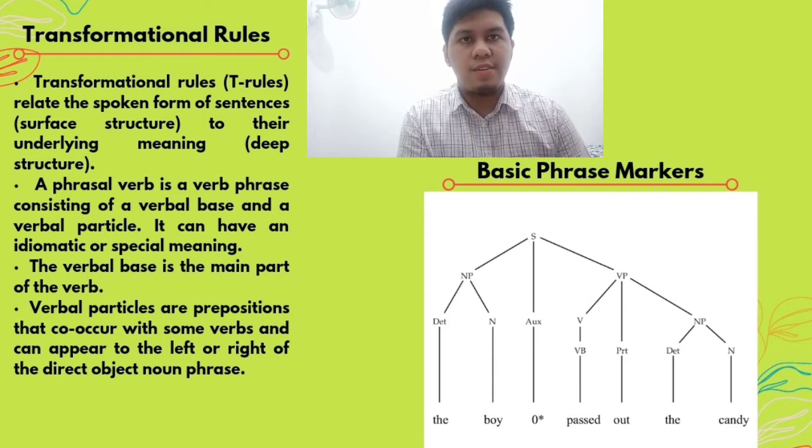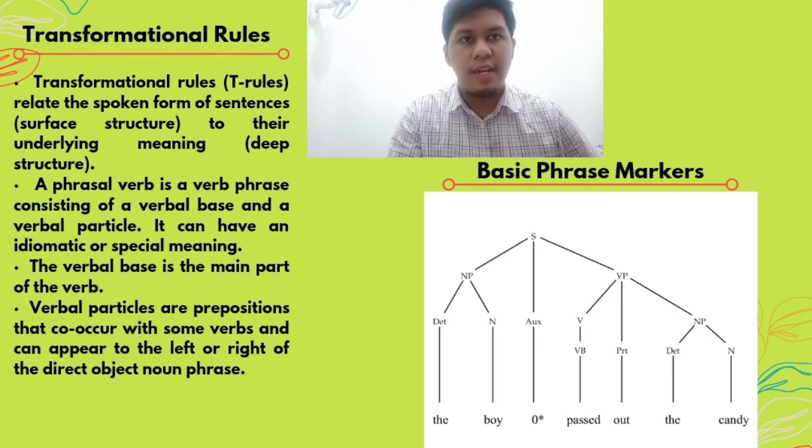Let's take a look at "pass out" first. Pass out is an example of a phrasal verb. Pass itself is the verbal base, and out in "pass out" is the verbal particle or preposition. Verbal particles can be separated from the verbal base.